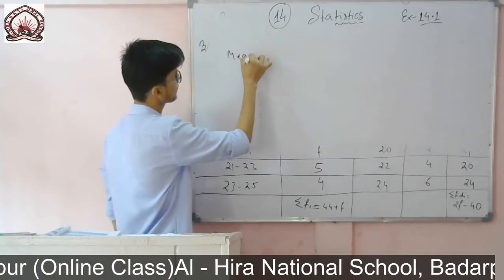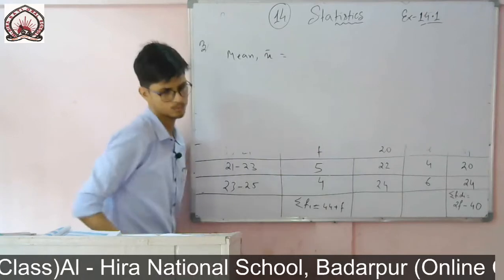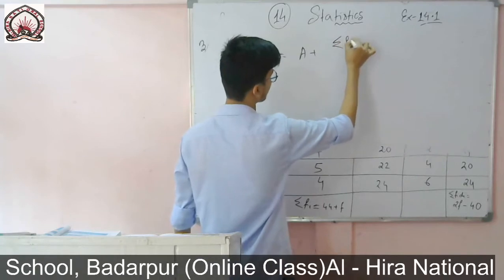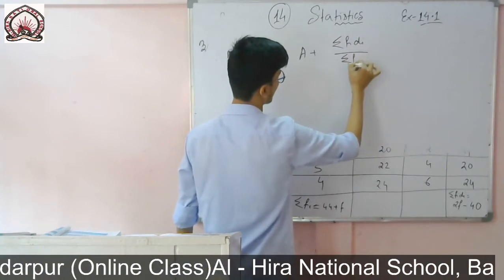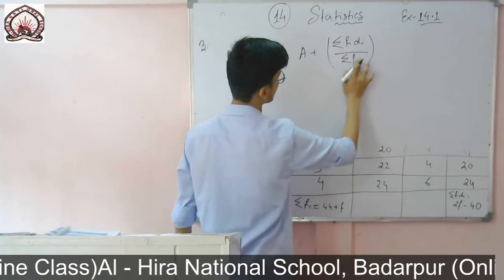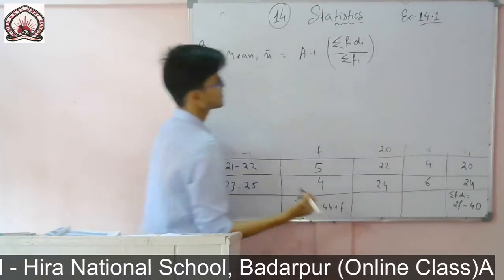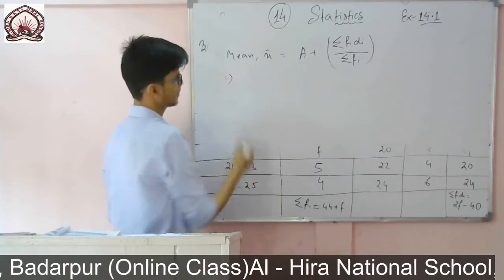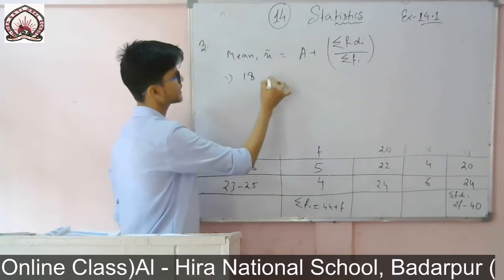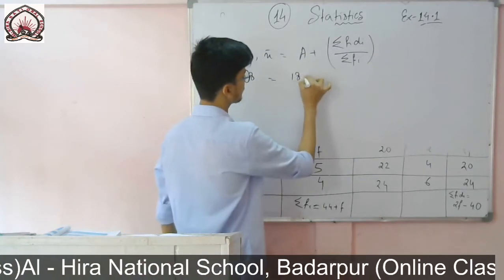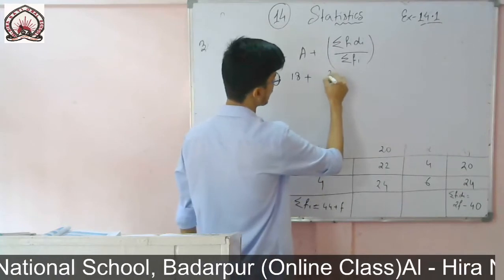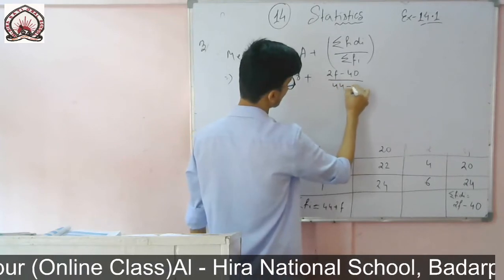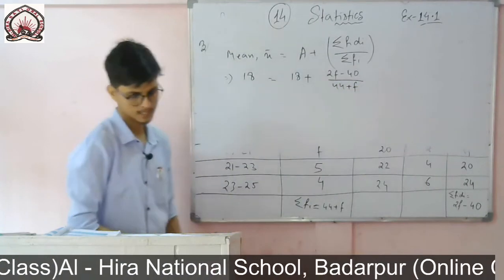Therefore mean x bar is equal to assumed mean plus summation of fi di by summation of fi. This is the formula to find the mean. Summation of fi di by summation of fi. So the mean we have got in the question is given as 18, and assumed mean also 18, plus summation of fi di, it is twice f minus 40, by summation of fi, that is 44 plus f.